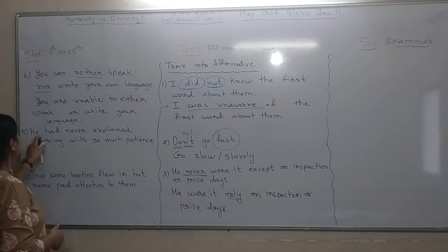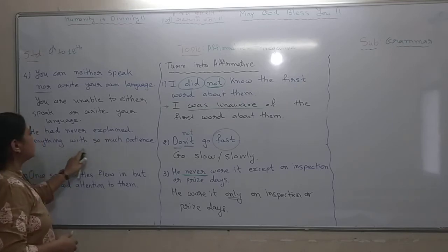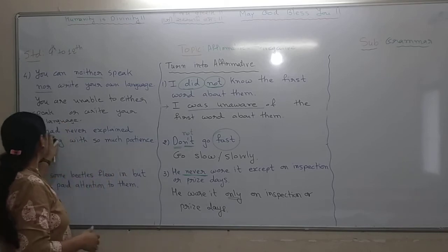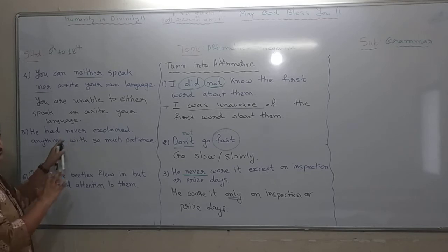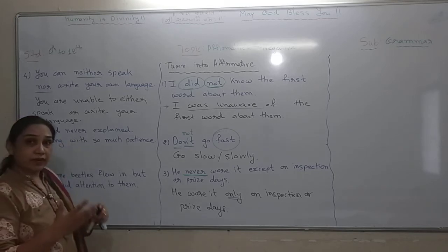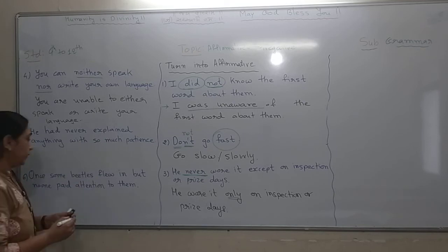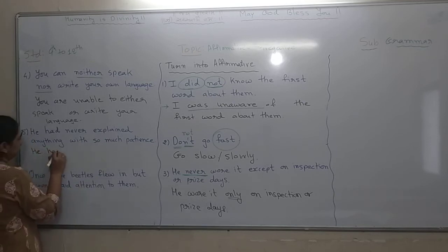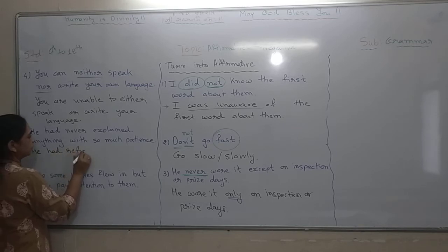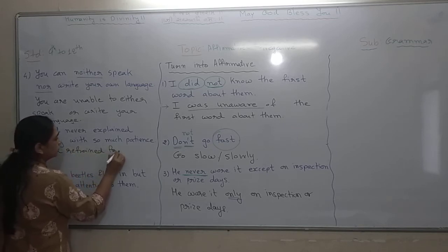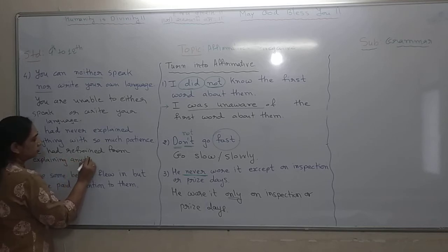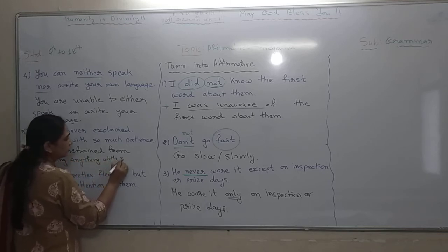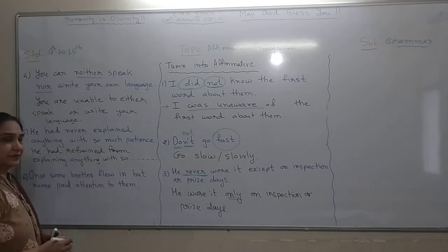The next is, he had never explained anything with so much patience. He had refrained from explaining anything with so much patience.